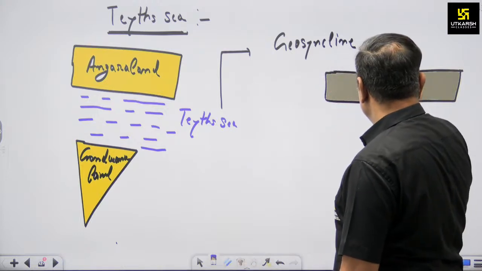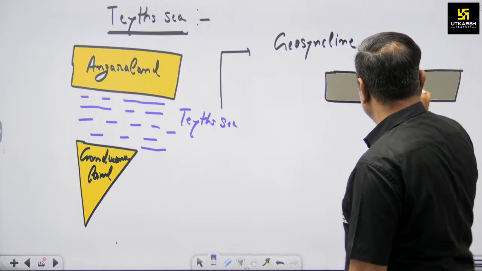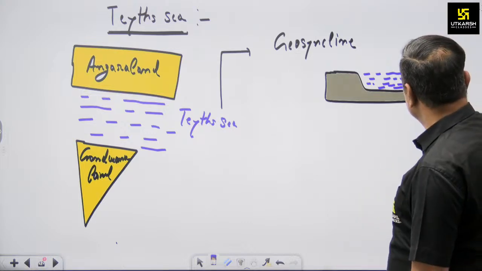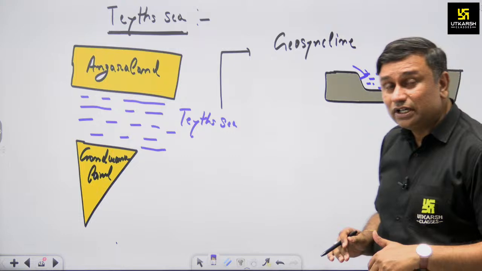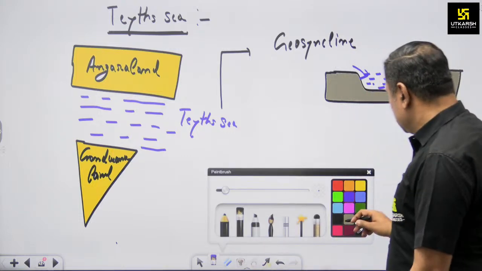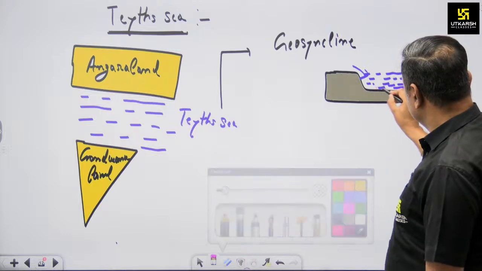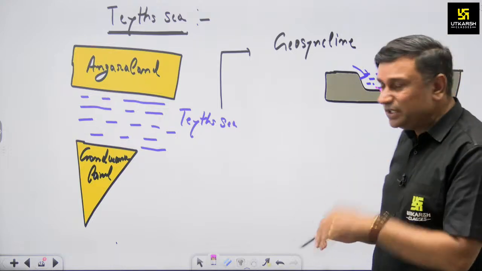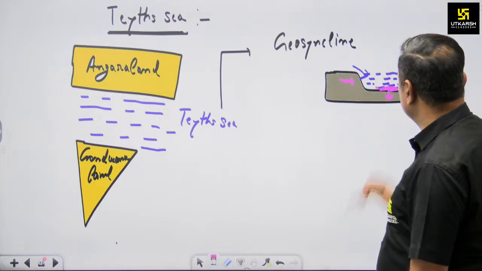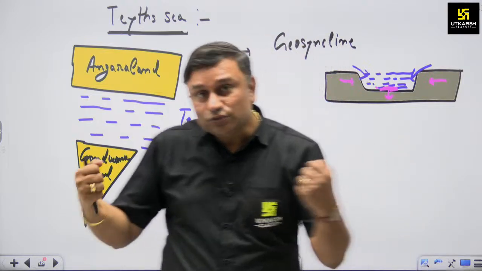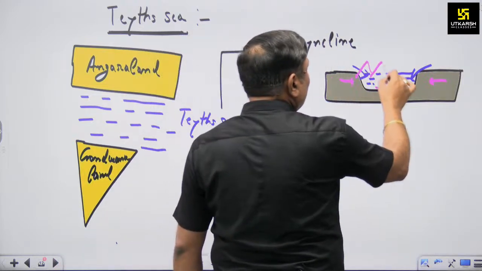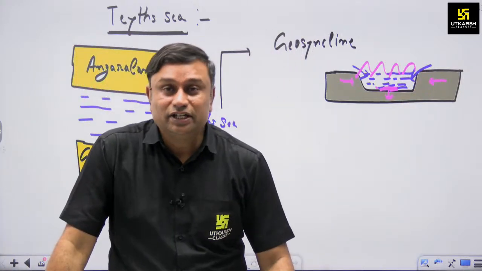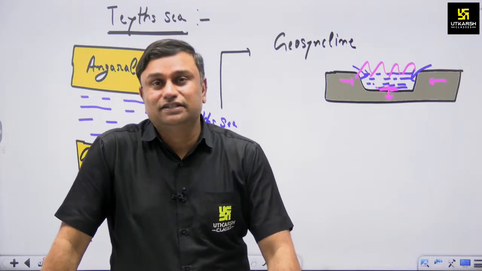Okay, this water body is surrounded by land masses and it is shallow in nature, and there is continuous sedimentation from the nearby land mass. Due to continuous sedimentation the floor of this shallow water body will tend to subduct, and due to this subduction the side sections of land mass will collide, and due to this collision there is a formation of folded sections, which is generally known as the formation of Himalaya. So in terms of geosyncline, the Tethys Sea was considered.